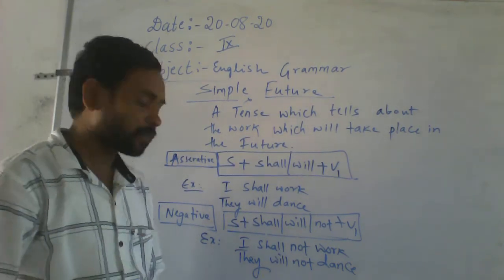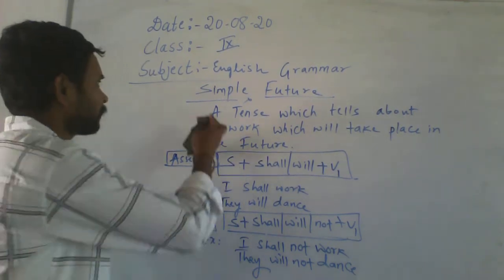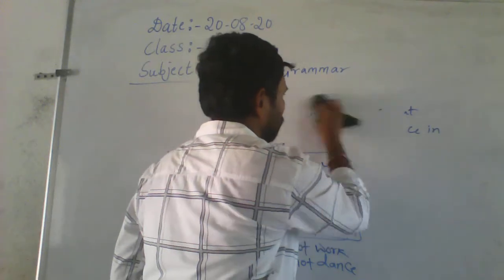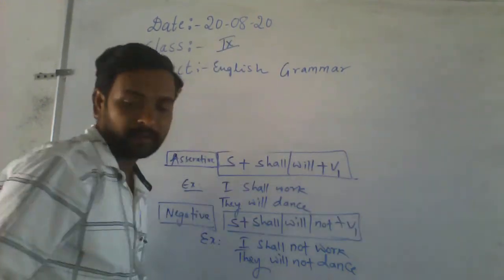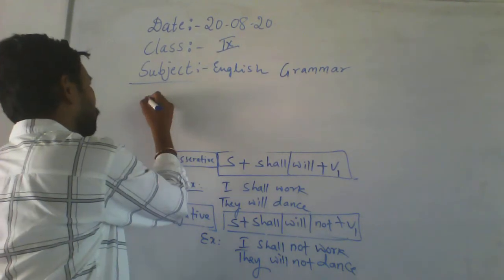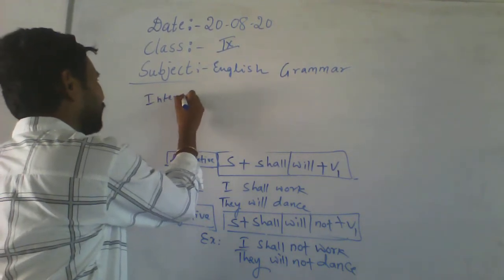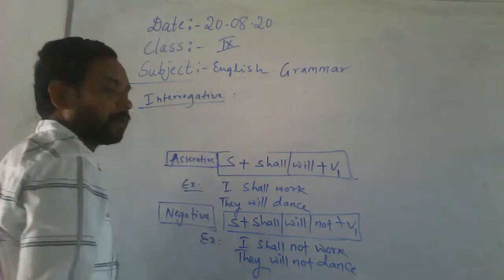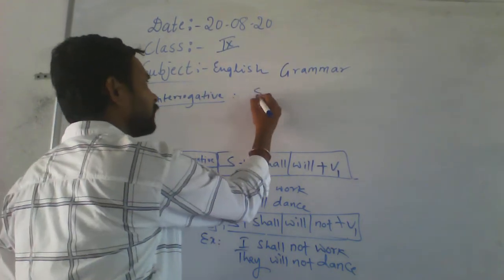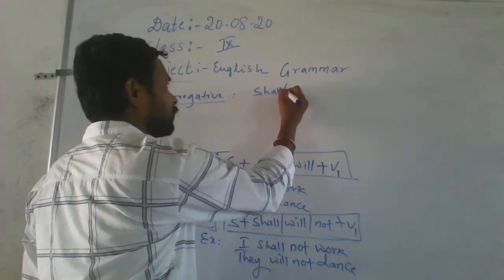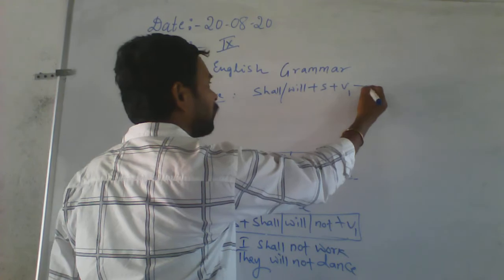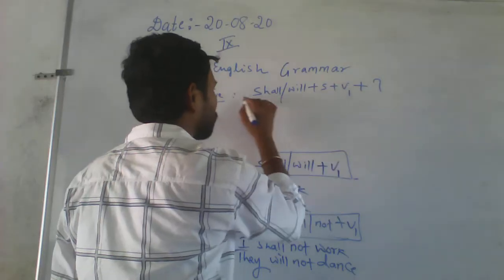Okay, students. Next one is the interrogative. What is next? Interrogative formula. Initially shall or will, then subject, V1, then question mark.